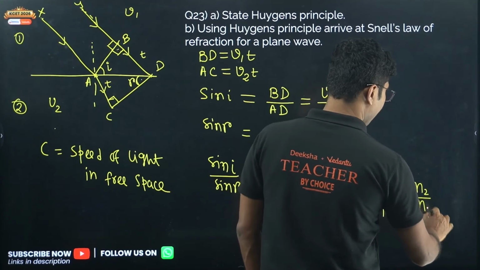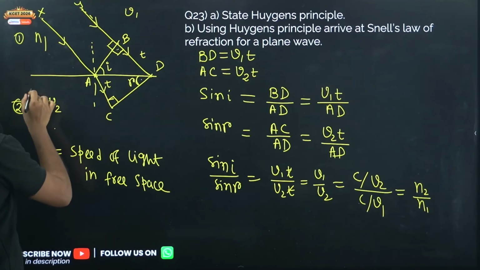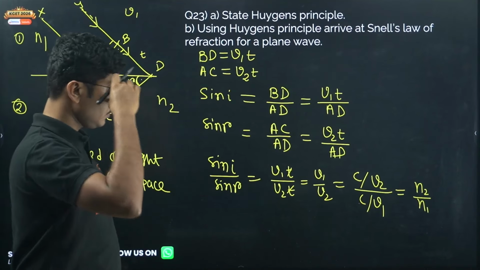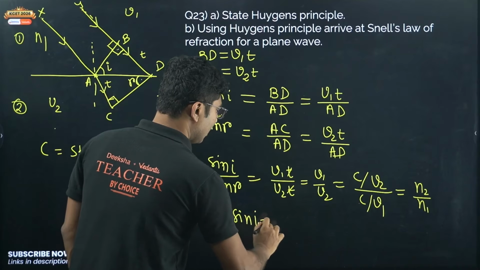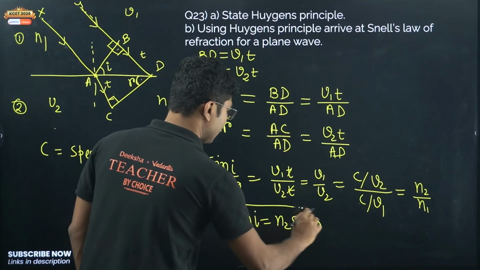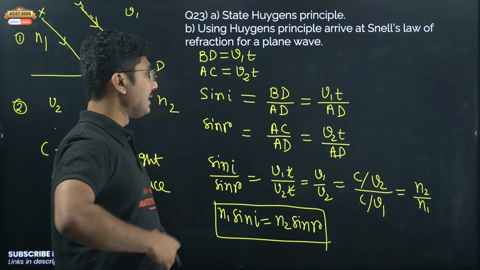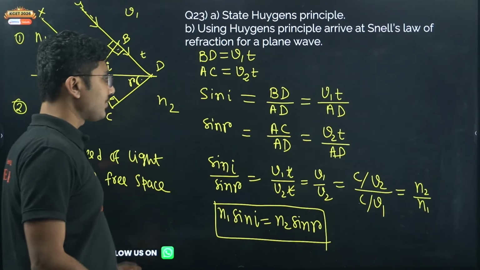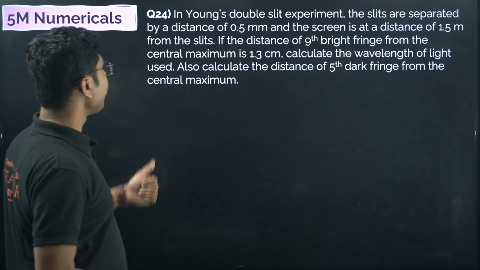So we get N2 by N1, where N1 is the refractive index of the incident medium, and N2 is the refractive index of the refracted medium. Now do the cross multiplication, and you will get N1 sin I equals N2 sin R. This is the general form of Snell's law. So this is the law that we were trying to prove, and it is now proved. Easy derivation, no rocket science, only the Huygens principle that is mentioned in the previous question. You can write that out. Now let's move on to two numericals.